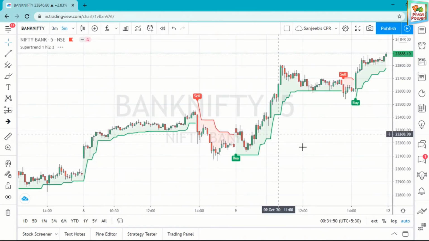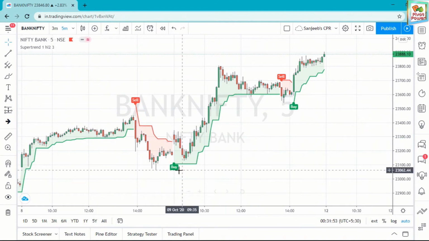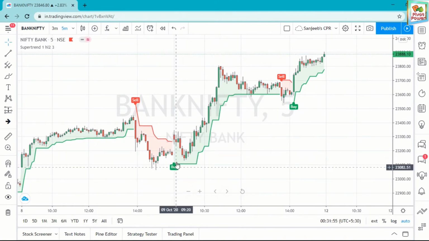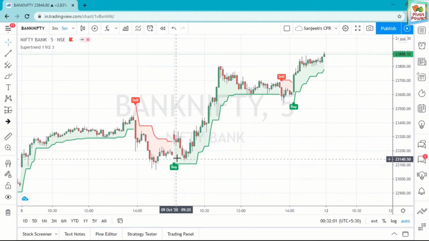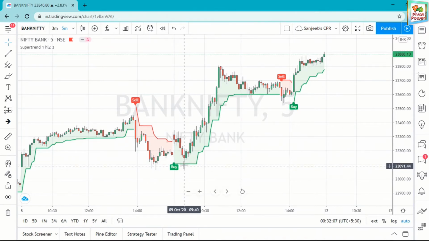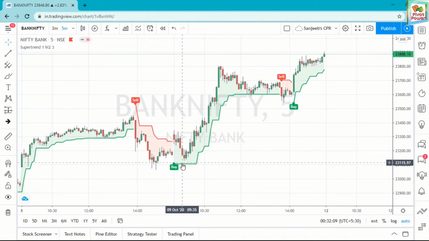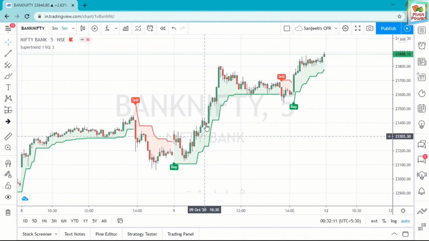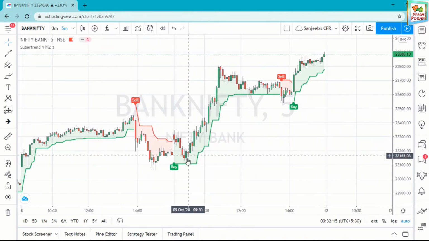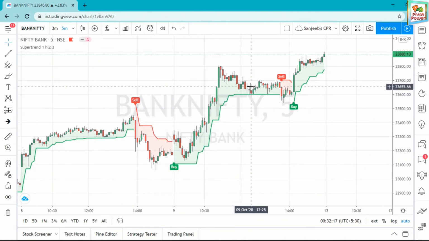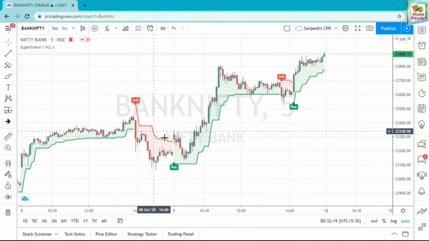In this chart, see the buy signal here, but you don't take entry here because it is going low. The strategy is to wait until it comes near to the line. Green means buy signal and the red one is the sell signal. It is on the green side here, the red side means sell signal.